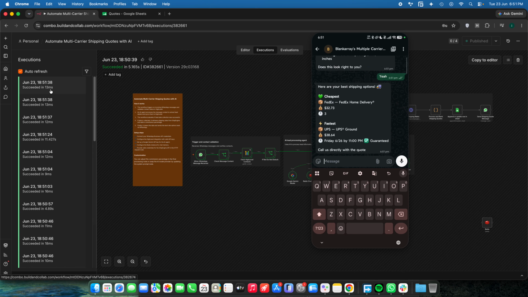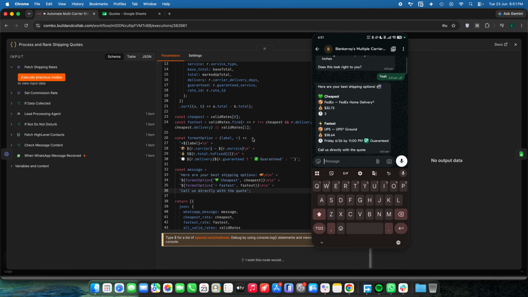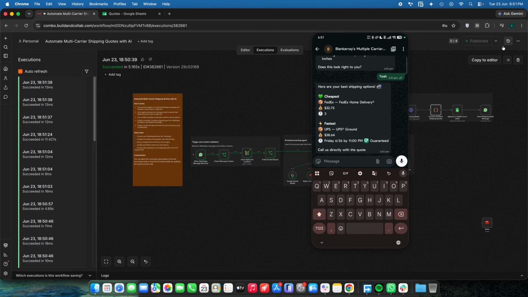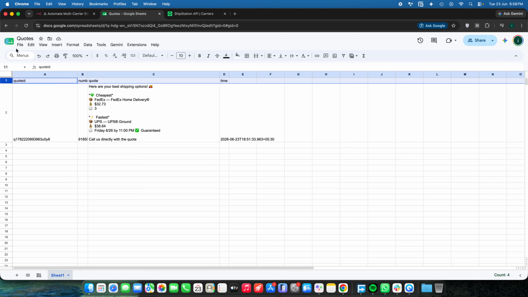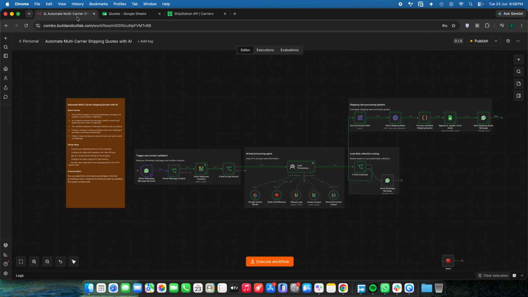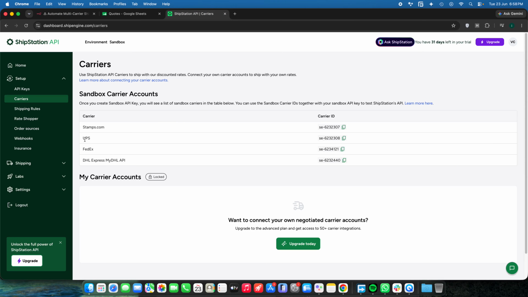And if we choose to completely white label this whole thing, we can do it by updating the code node right here. So let me explain how the data will flow from node to node. But before that, you need to make a note of two things. One is the headers of this particular Google Sheet: quote ID, number, quote, and time, because this is a dependency of this particular workflow. And another one is you just need to grab the carrier IDs from your ShipStation API. Technically, this is the URL right here.